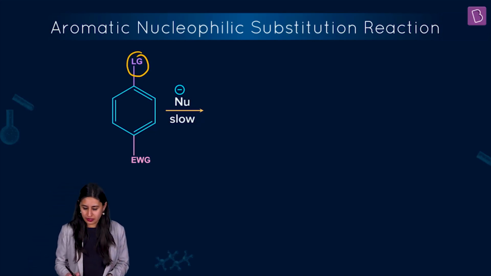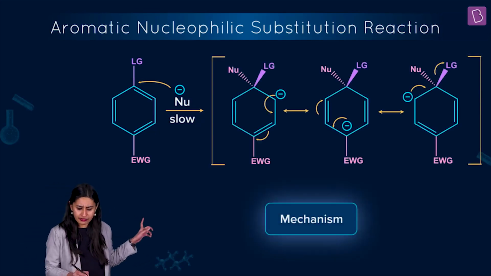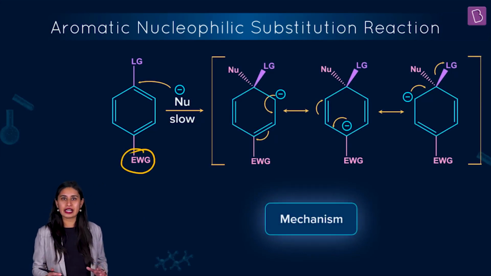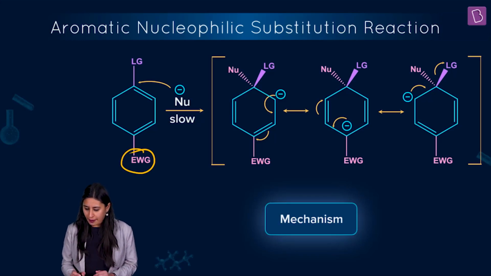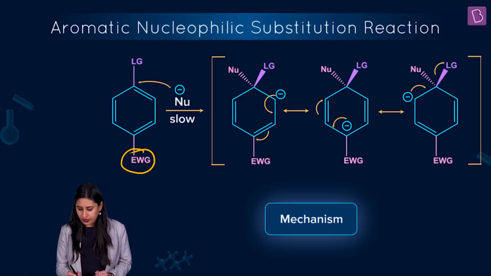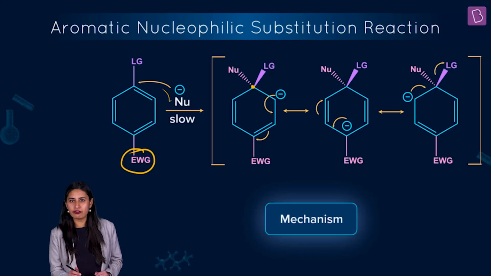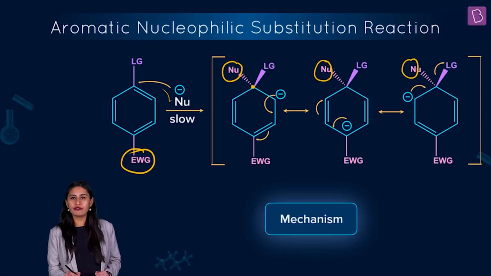So let's check out what's going on. We have a leaving group, which in our case is chlorine. And if there is an electron withdrawing group present, see how it is facilitating? I'm showing you the attack of the nucleophile here. There is loss of aromaticity for a while. The nucleophile is attached here, at the cost of aromaticity going bye-bye, right?